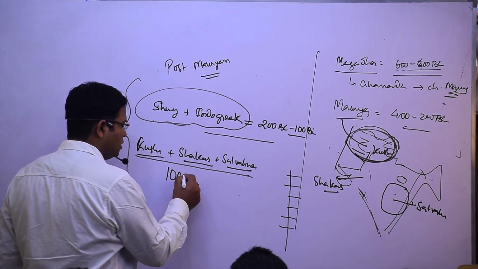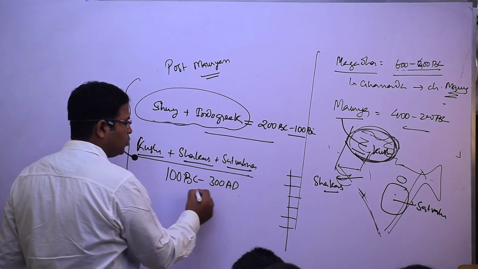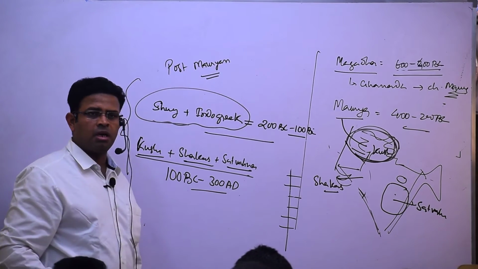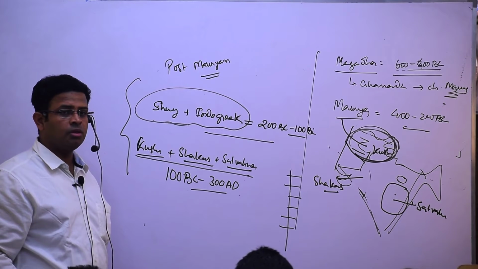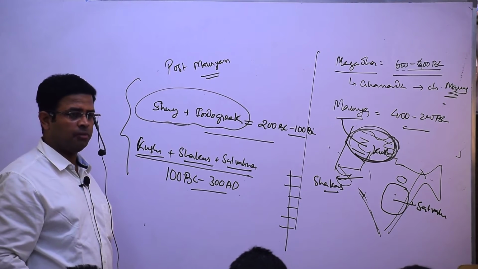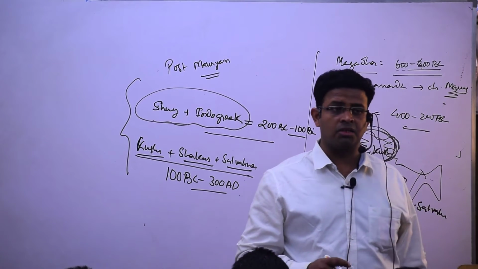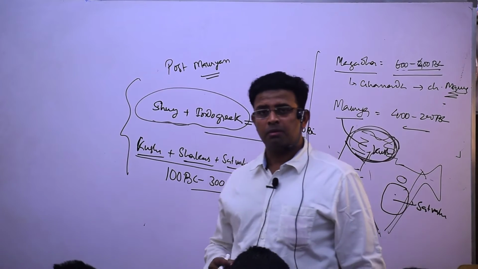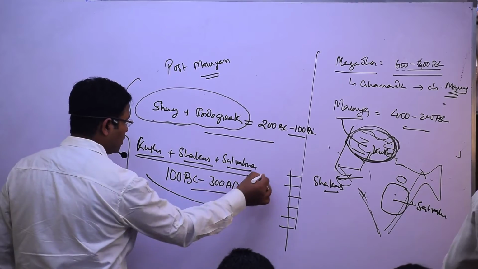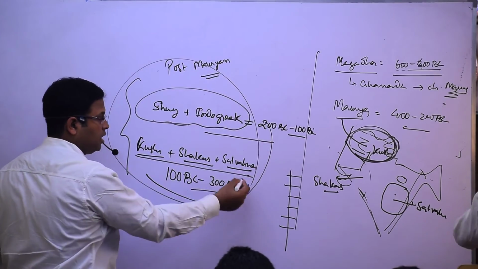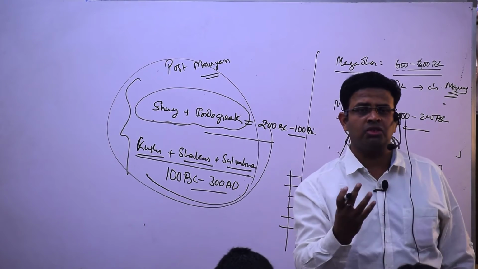BC to 300 AD. What is the period? 100 BC to 300 AD. After the Maurya till 300 AD it is considered as, yes, tell me? Post-Mauryan. Understood? Post-Mauryan. So another architectural development in this one: stupa started being made in very good condition.